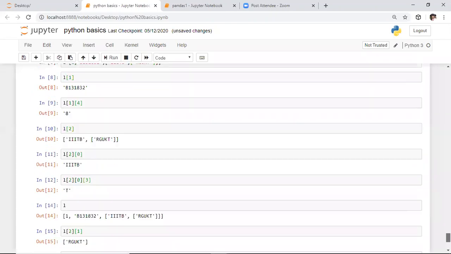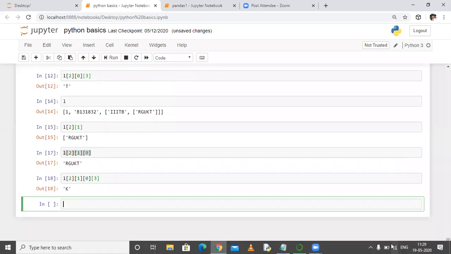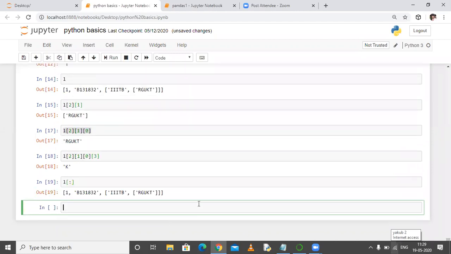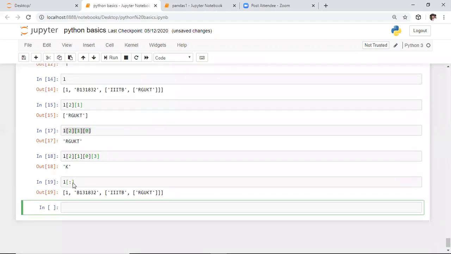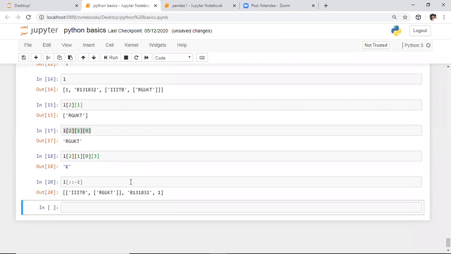So coming to basic slicing, it is similar to normal slicing only. Whenever you want to access the string, here you need to specify this. Whenever you specify this, it will print the entire string. Whenever you want to access a specific portion, you need to specify that basic thing. And if you want to reverse anything, or reverse the list attributes, here we need to specify ::-1. It is the standard syntax to reverse a list or string or any data structure.